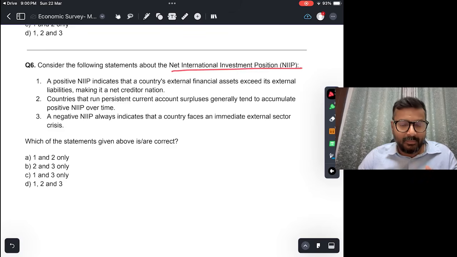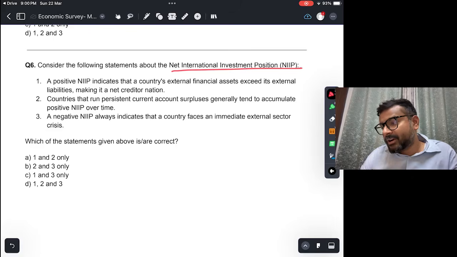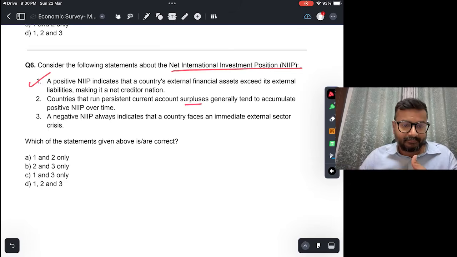It is giving out money, okay, rather than receiving money. So this is true. A country that runs persistent current account surpluses generally tends to accumulate a net positive NIIP over time. Okay, which means that अगर current account surplus है, which means exports is much more than the imports.